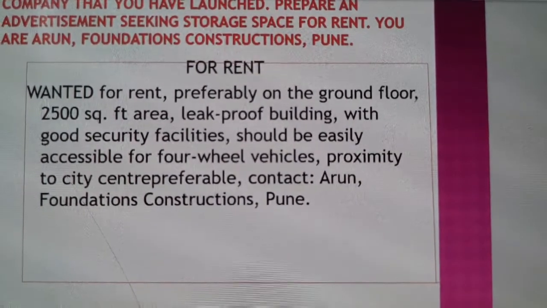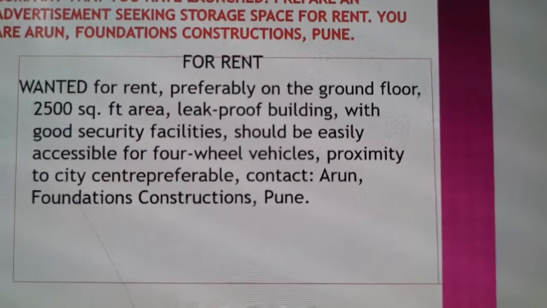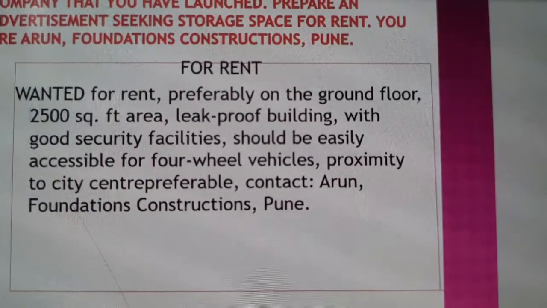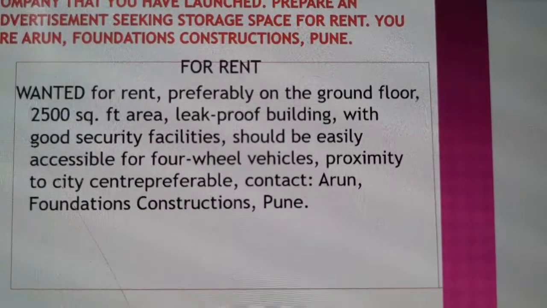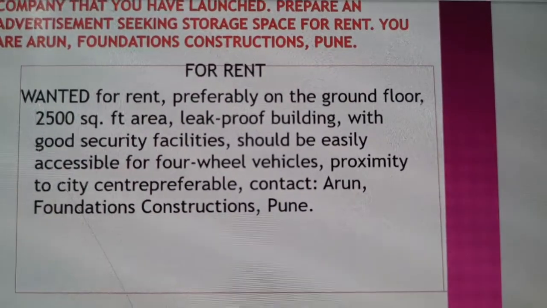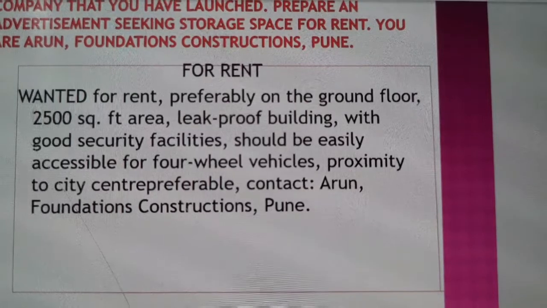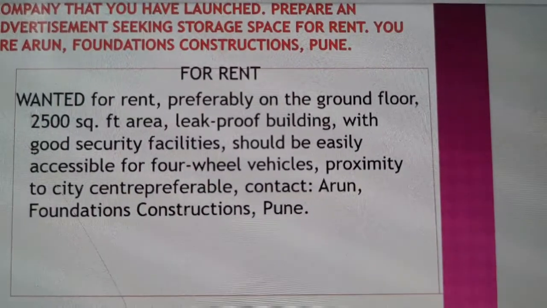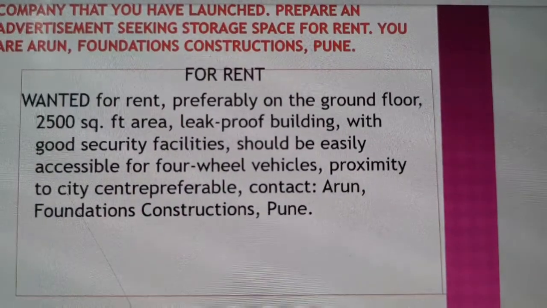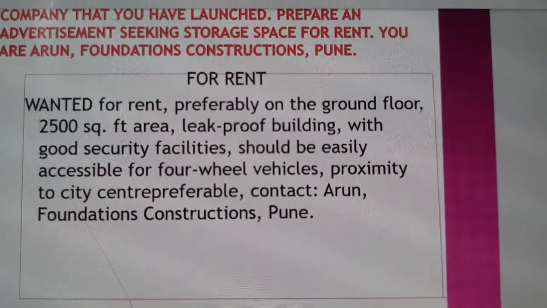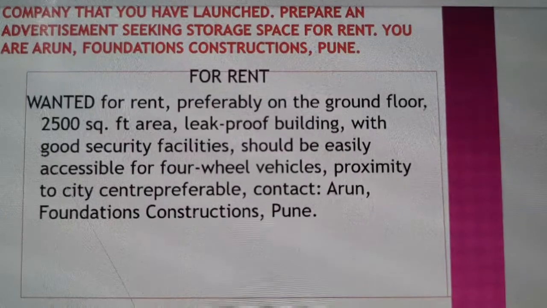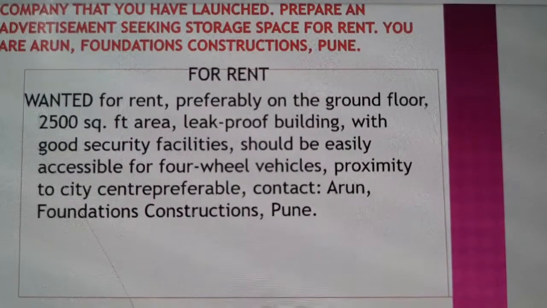Now the type of accommodation, like floor. Here it is already mentioned, on the ground floor. Then the size already mentioned, 2500 square feet area. Then about the building, leak-proof building. Here rooms are not mentioned because the person needs it for the company, so only the building is mentioned.